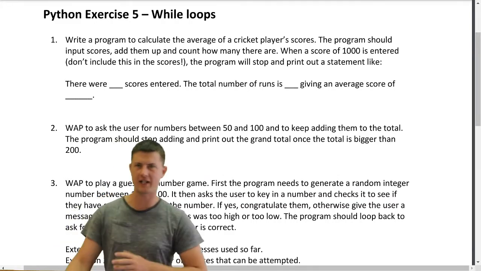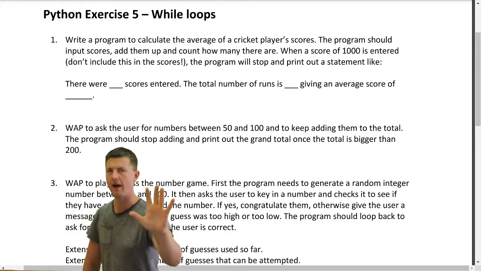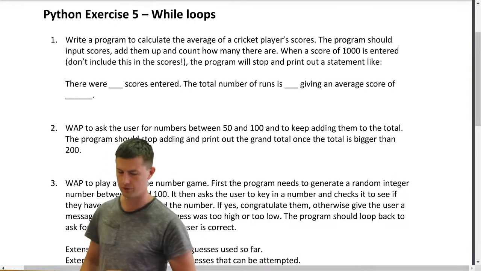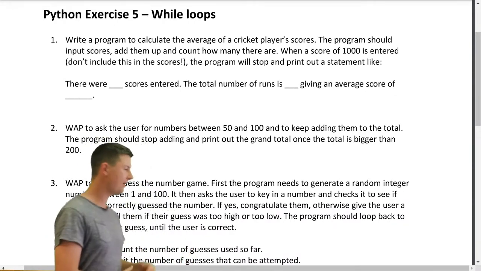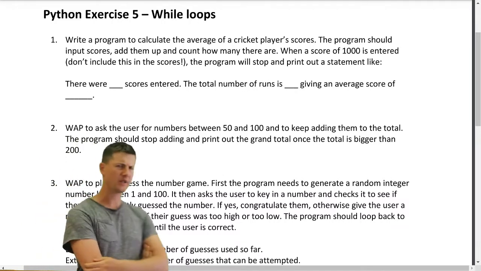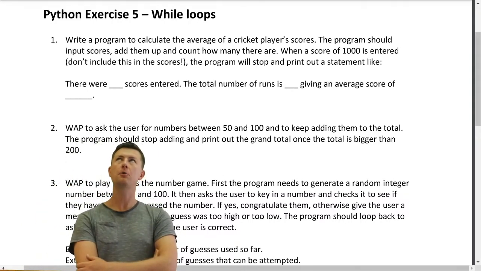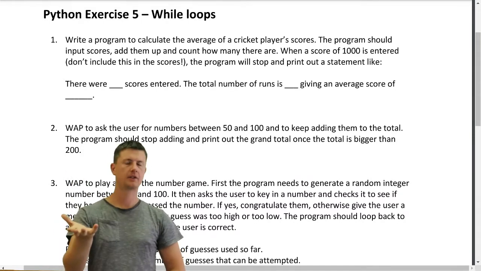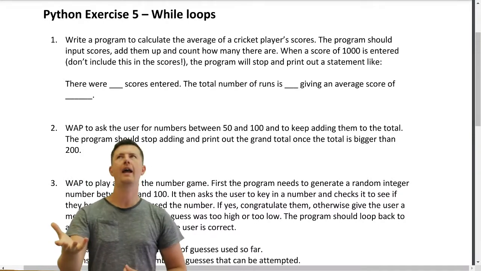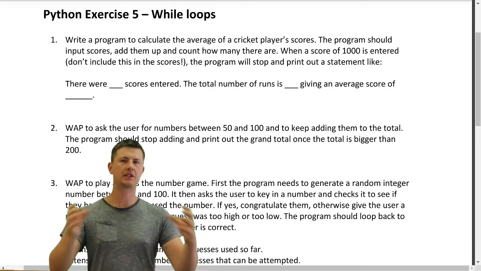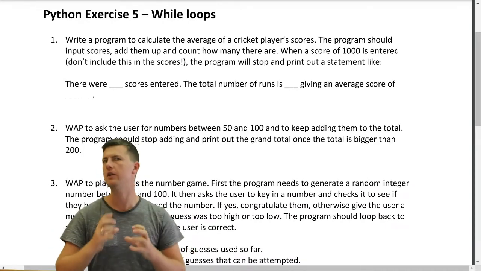Okay, here we are starting to look at part 5 of our beginning Python course. We're starting to look at while loops now. What is a while loop? A while loop is an if statement, a conditional, and a loop stuck together. It's a combination of those two things.